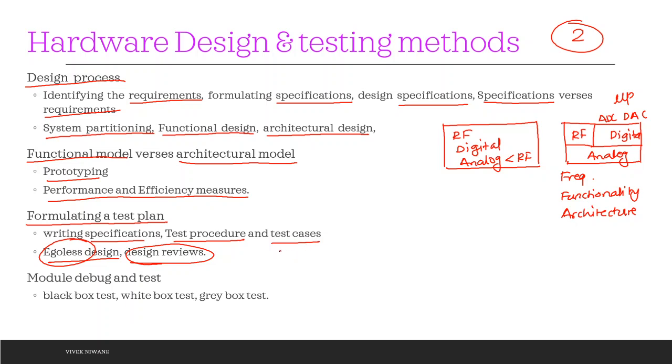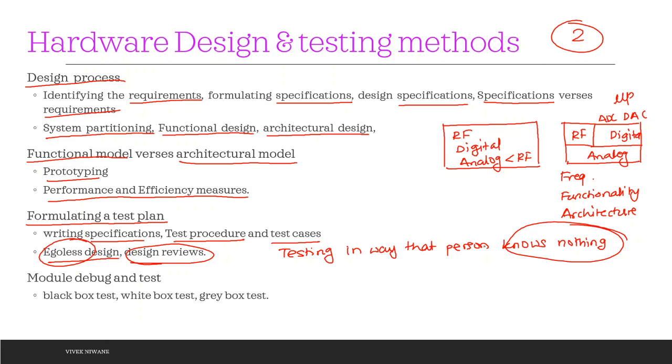So testing must be done in a way that the person knows nothing. So you should think about it that way.